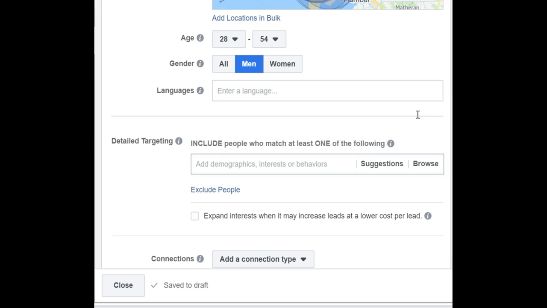Moving on to language, India being a diverse country, it sometimes becomes important to create ad copies that laser target a certain segment within the audience. While doing so, it is important to select the language most relevant to the audience that you are targeting. For example, if you've come up with your ad copy in Tamil language, it is best advised to include language as Tamil so you reach the most relevant audience who find it easier to read your ad copy.